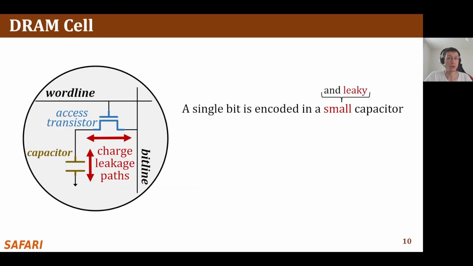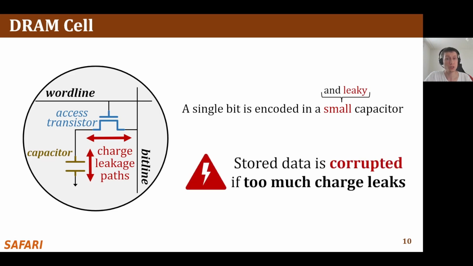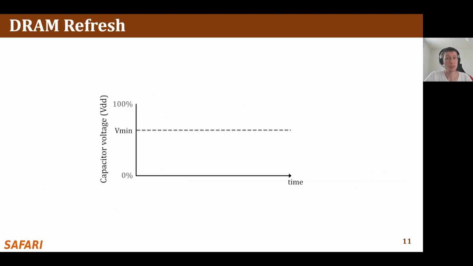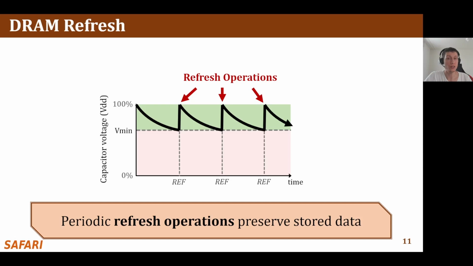Each DRAM cell encodes data in a fundamentally leaky capacitor. Here is a simplified diagram of a DRAM cell where the capacitor stores the data and the access transistor gates access to the data. There are a number of leakage paths by which charge can enter or exit the capacitor. Because of this, the data stored in DRAM can be corrupted if too much charge leaks. This is a simplified diagram of cell capacitor voltage over time. Due to charge leakage, the cell voltage slowly decreases. When cell voltage drops below the Vmin threshold, we may not be able to correctly read the data that was originally stored in the cell.